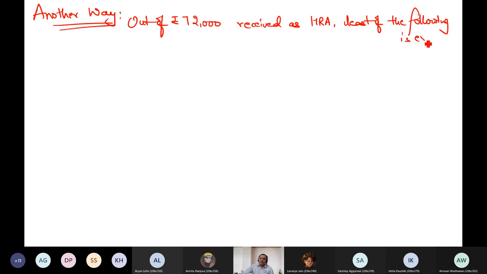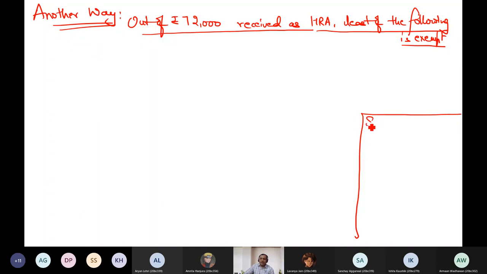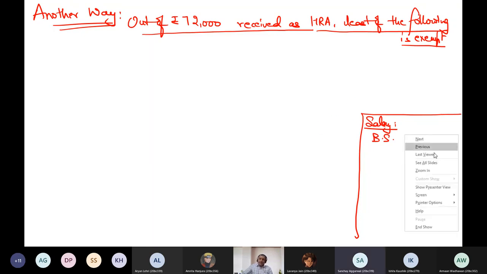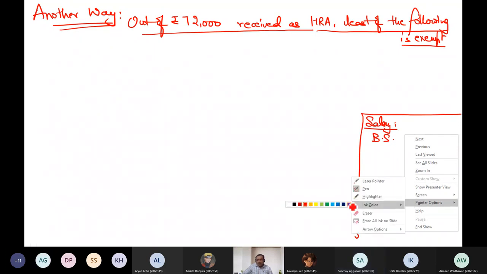Now, can you tell me what I will write as salary? How much is my salary? Now, before this, you have to tell me, and then I will show you where the chances of mistakes can arise. So, in the working note, I am computing salary for the purpose of HRA exemption. Can you tell me how much is basic salary? 4 lakh.